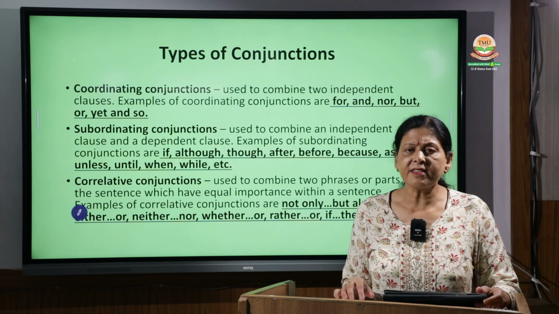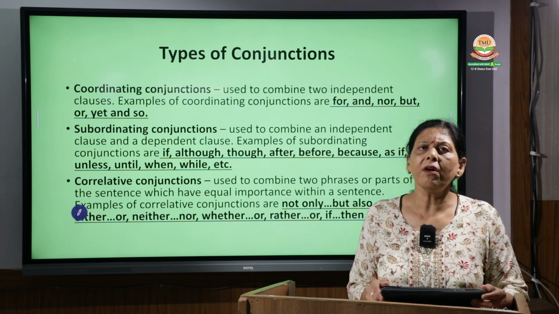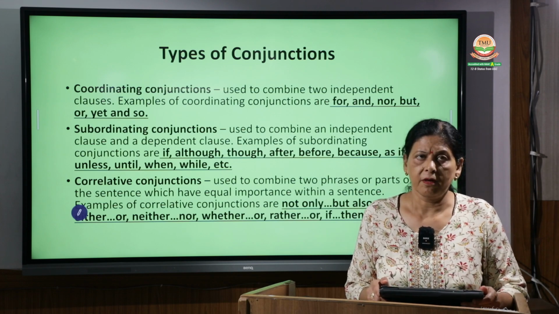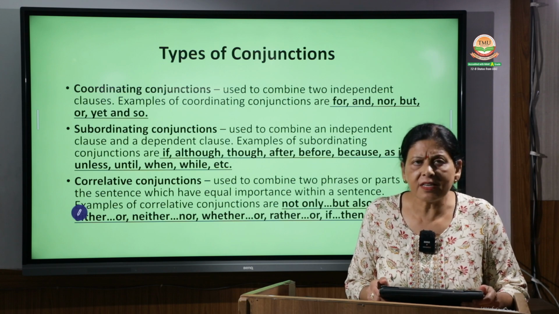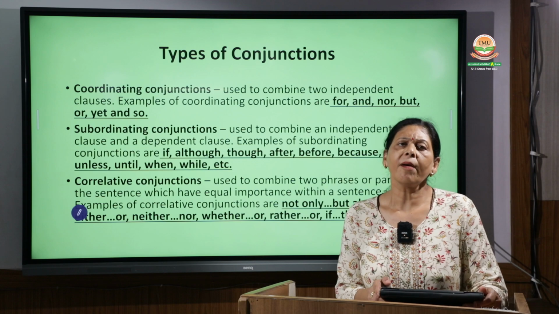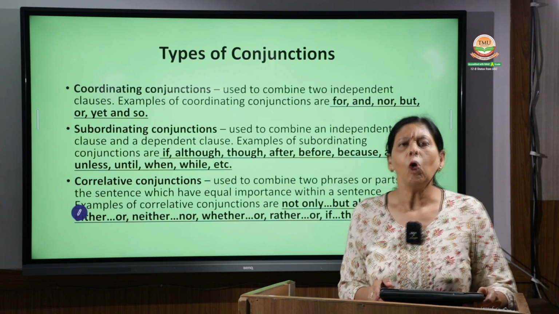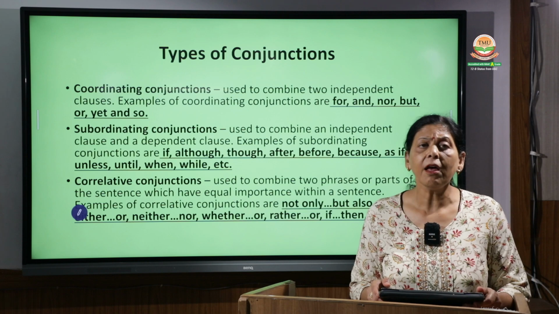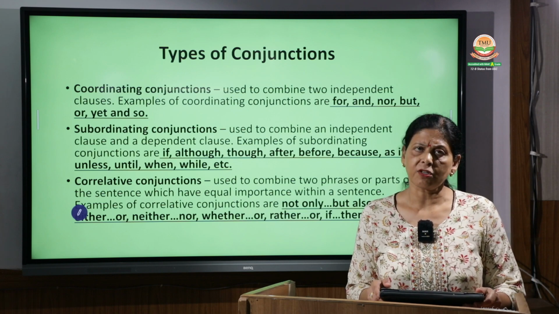Now, either my brother or my sister will attend the function. If we see, either my brother will attend the function, this is one sentence. It's complete in itself. Then, my sister will attend the function.